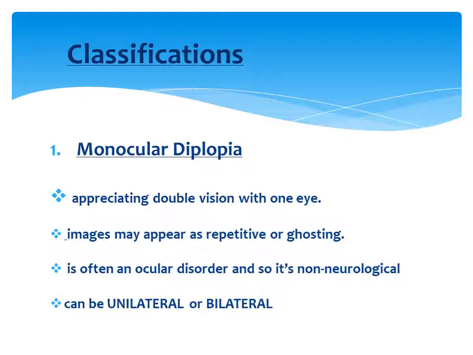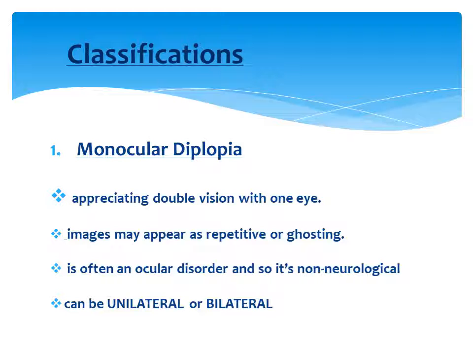Here, the images may appear as repetitive or ghosting. Repetitive images means where a particular stimulus or object is giving rise to more than two images, because usually diplopia means we understand two images, double vision. In repetitive images, there can be multiple images occurring in front of the eye. This usually happens in conditions like cerebral polyopia. It is also called cerebral diplopia, where in the presence of the stimulus, the patient will perceive multiple images, and this will persist even if the stimulus is removed from the physical space. So this happens in case of cerebral polyopia.